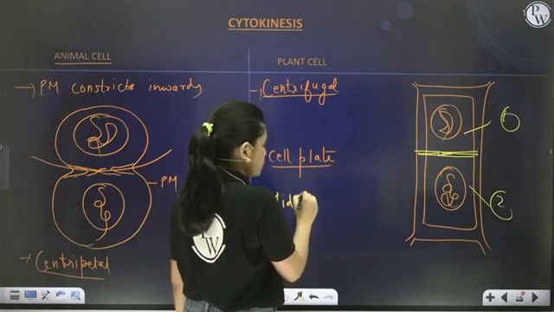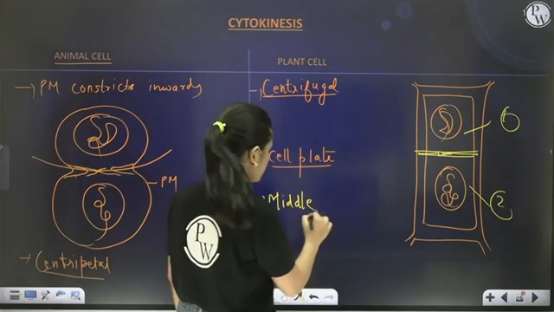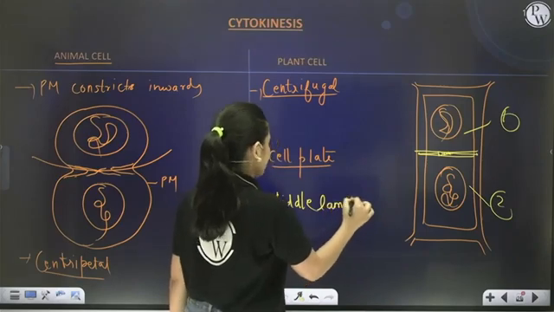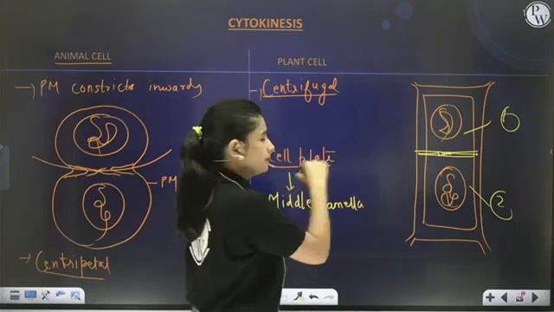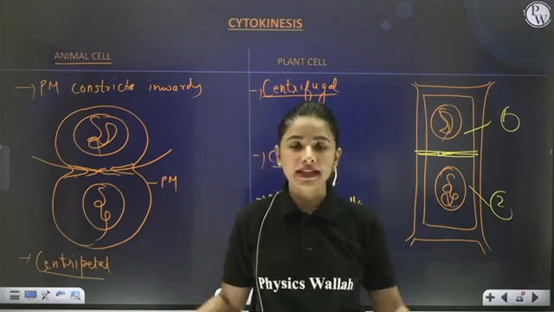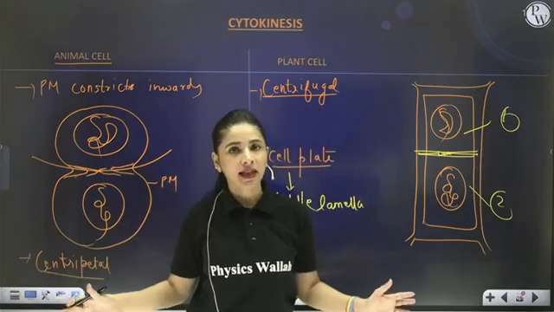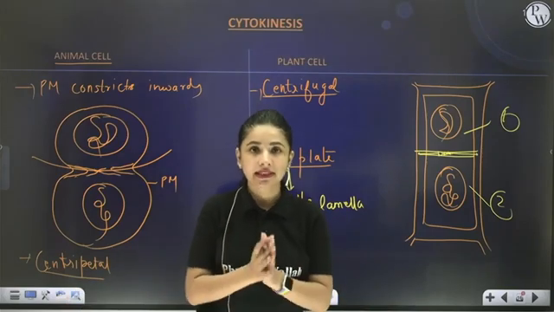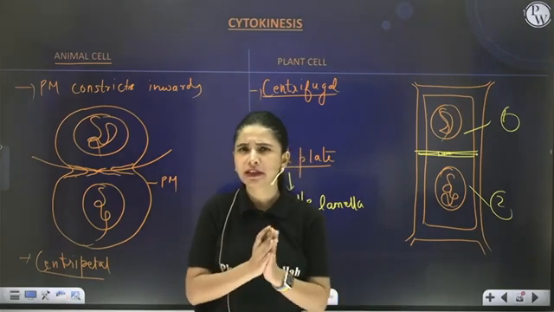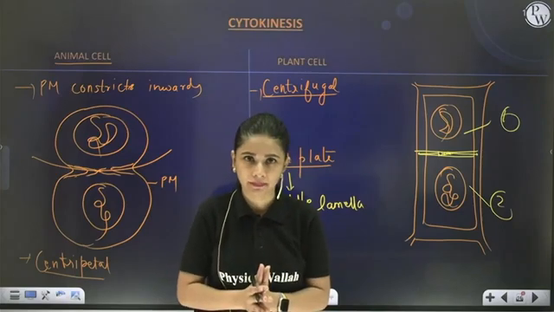It shows deposition of calcium and magnesium, and then it is known as middle lamella. Clear how cytokinesis also takes place in case of animal and plant cell? I hope with this the mitosis concept is clear in everybody's mind.